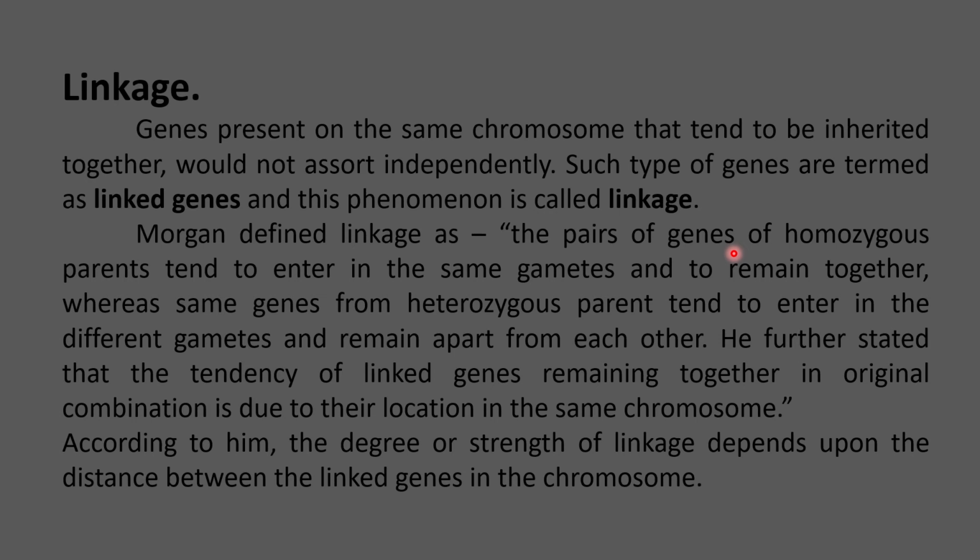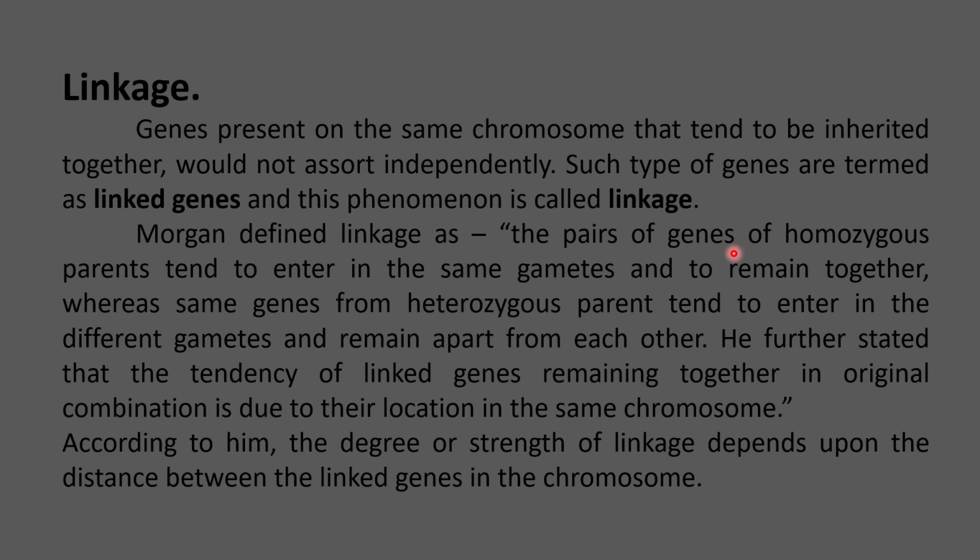There was a phenomenon happening called crossing over, which means the physical exchange of genetic material could happen between the adjacent chromosomes, which would interrupt the inheritance of linked genes. So the genes that are present on the same chromosome and tend to be transmitted to the gametes together are termed linked genes, because the DNA sequence that contains the genes is passed along as a unit during meiosis.